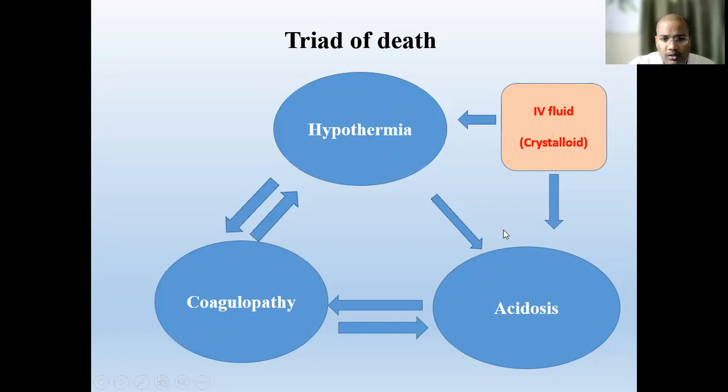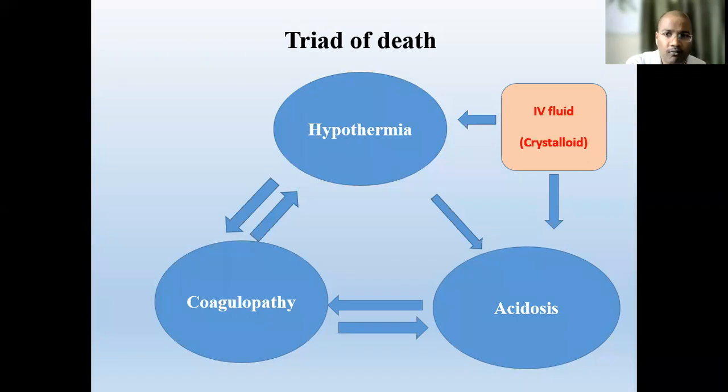You never want your patient to go into this cycle of hypothermia, coagulopathy, and acidosis. That is called the triad of death. That is very important. Your patient must not land into the triad of death, so you have to treat very carefully. If you find a patient who is bleeding, first try to control the bleeding, and at the same time resuscitate.